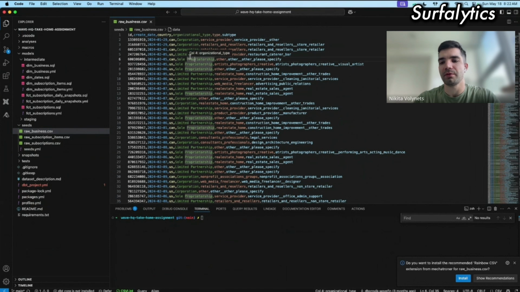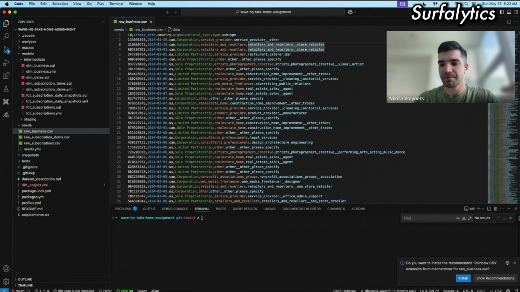It's just a type of how legally a company is created. Type, it's more like a type of business. Is it a retailer, a service provider, or real estate? More like about in what industry the business operates. And subtype, I think it's just a subtype of the main type. To make it short, in this table we have information just about the business.